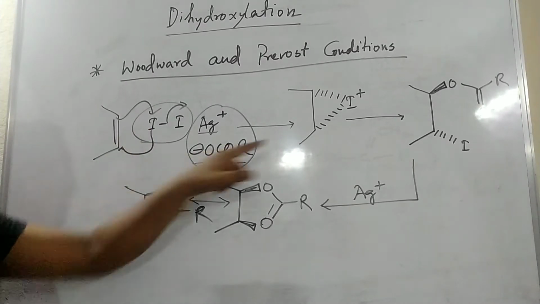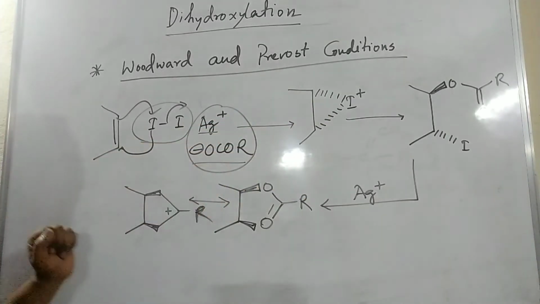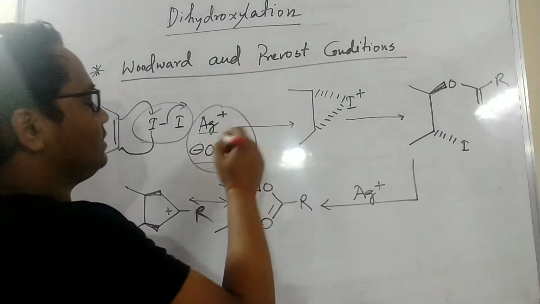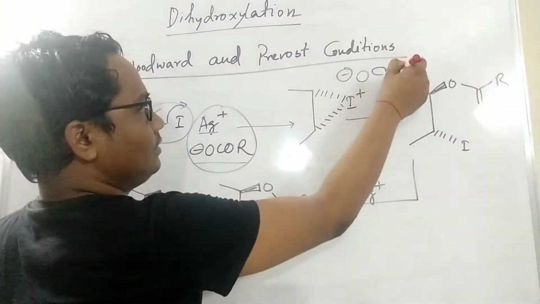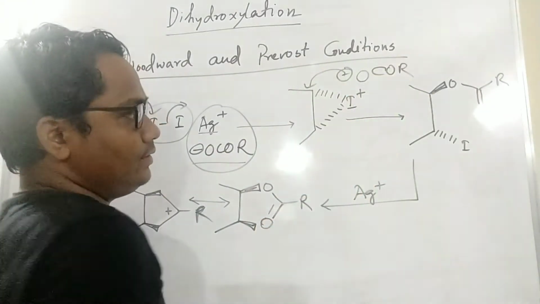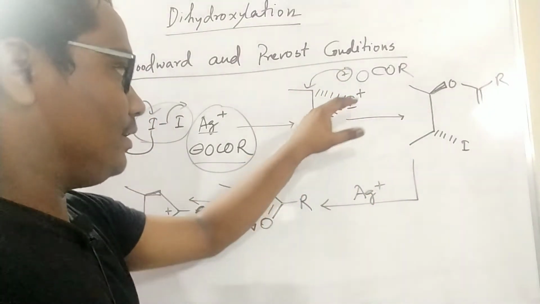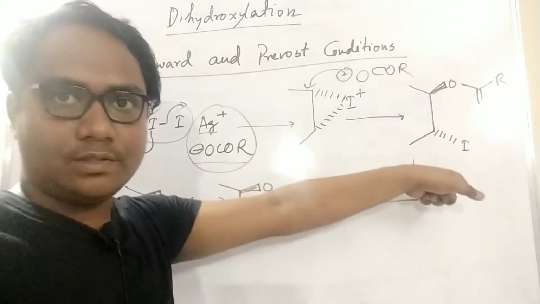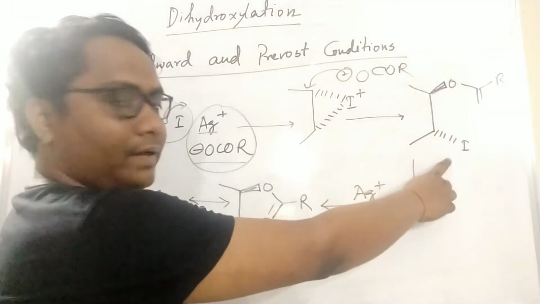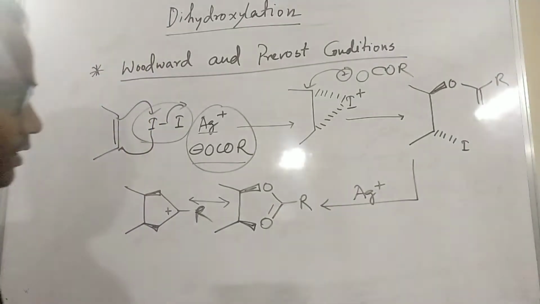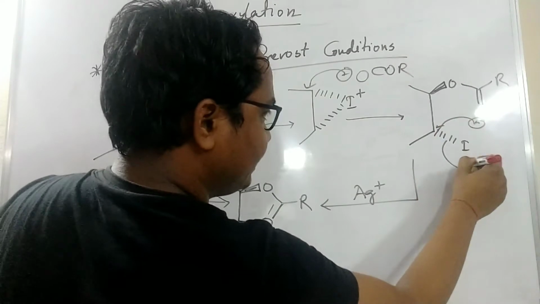So what happened, this cycloiodopropanium ion is formed, and then this group will attack, the O minus COR will attack. Because it is down, the other is up. If it is up, then it is down. So this is only related. So it will come here, and then silver is present, it attacks there, so it will leave.